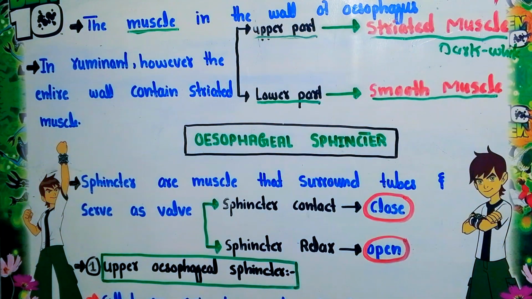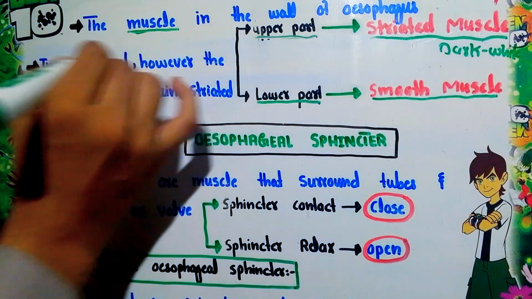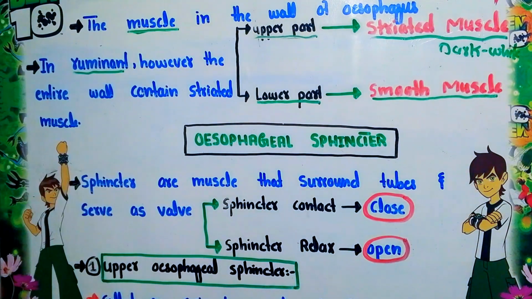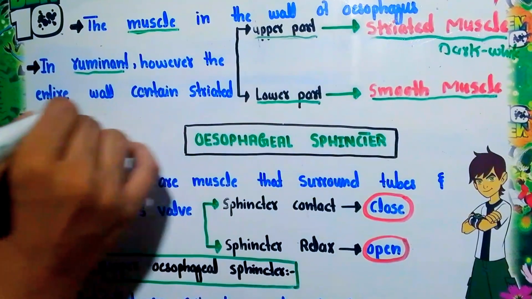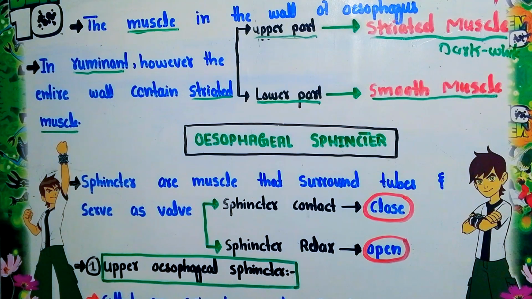So it means that the upper part of the esophagus is under our control, but the lower part of the esophagus has muscle that is not under our control. But in the case of ruminants, which include camel, sheep, goat, etc., the entire wall contains striated muscles. So the whole esophagus wall possesses striated muscle. It means that they have dark and white bands. So these muscles are voluntary muscles.